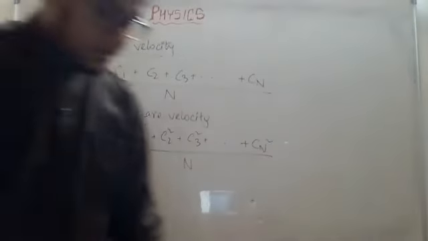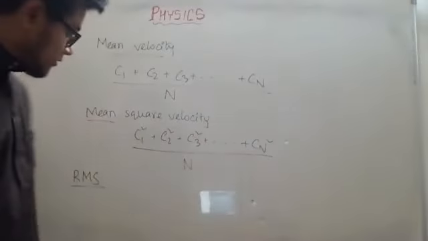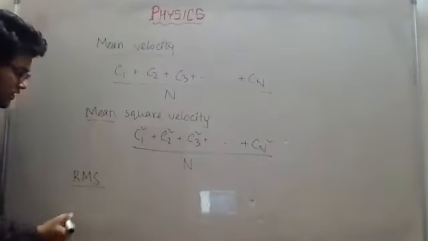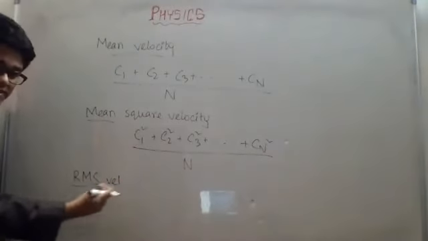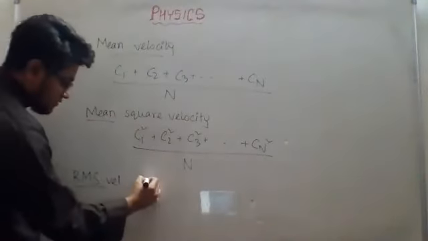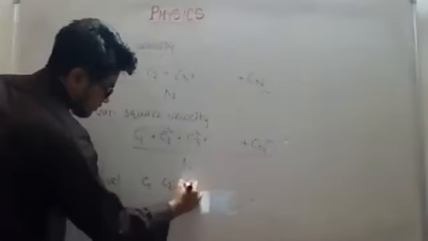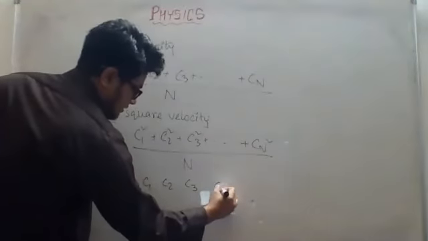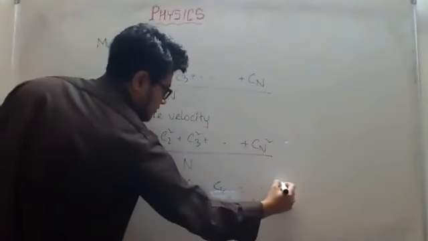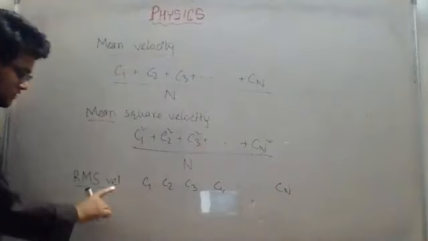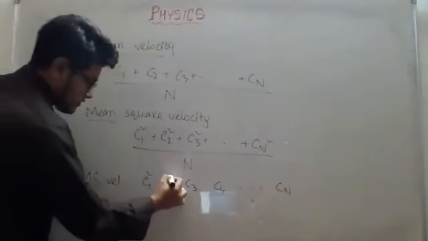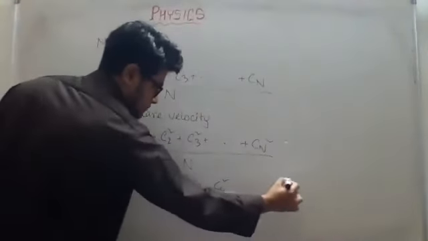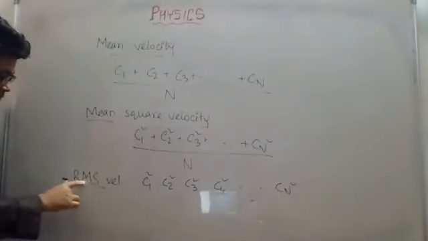Then we will be studying root mean square velocity. As I told you, come from the right side. You will take the velocity first: C1, C2, C3, C4, up to Cn. Then we will take the square.